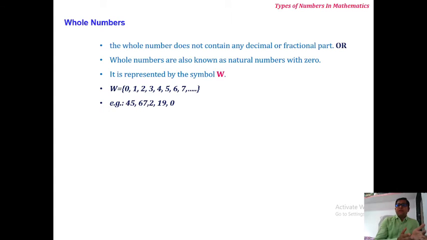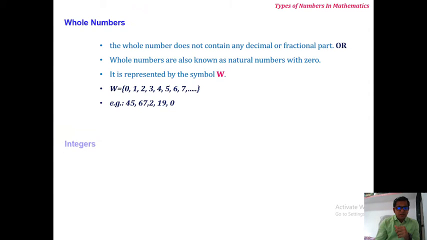What is the difference between natural numbers and whole numbers? It is only one difference: zero is present in whole numbers, or you can say zero is not present in natural numbers. The example is the same as natural numbers, but we only add zero.